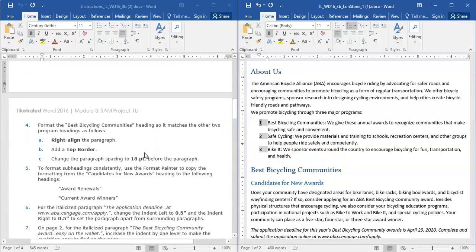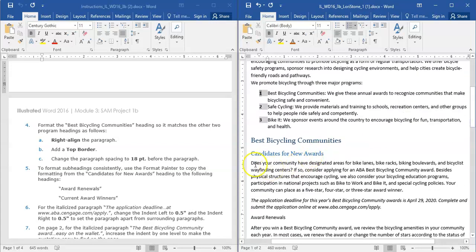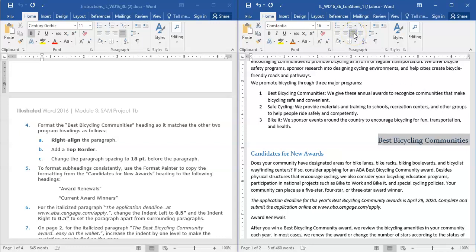Okay, step 4. Format the Best Bicycling Communities heading so it matches the other 2 program headings as follows. So we're going to look for Best Bicycle. Here we go. We're going to select that. It would like us to right align it, so alignment is up here. And then add a top border.